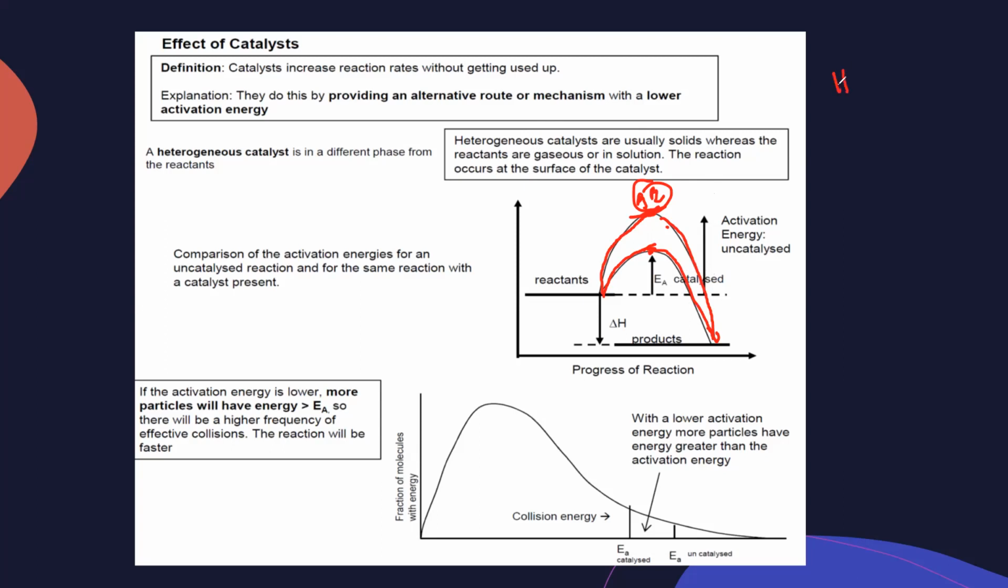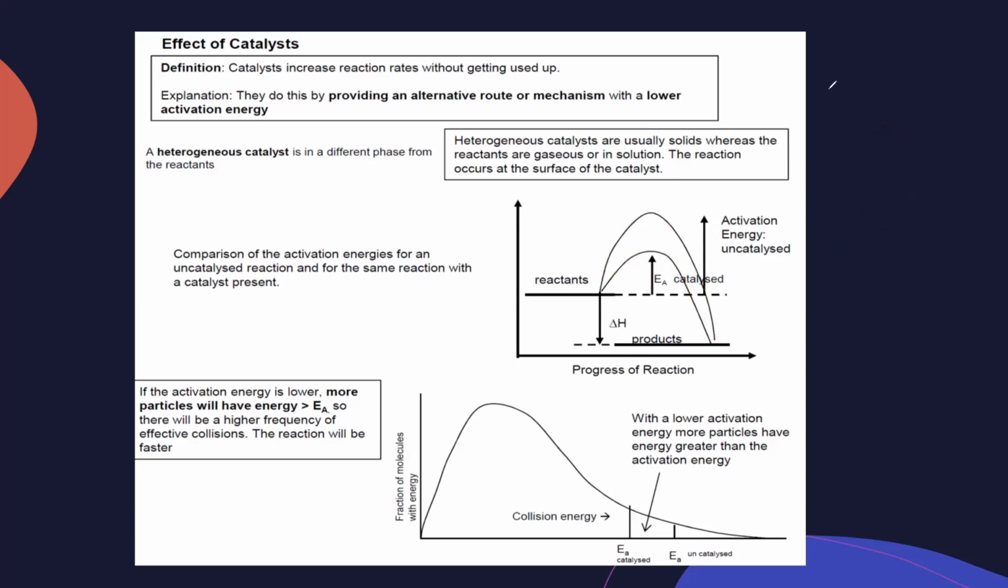Homogeneous means it will have the same phase, like the state of the catalyst is the same as the state of the reactant. Normally, when we are using a substance as a catalyst, we use a heterogeneous catalyst. What is a heterogeneous catalyst? A catalyst which has a different state than the reactant. We call that heterogeneous. Homogeneous catalysts are used, but normally we use heterogeneous.